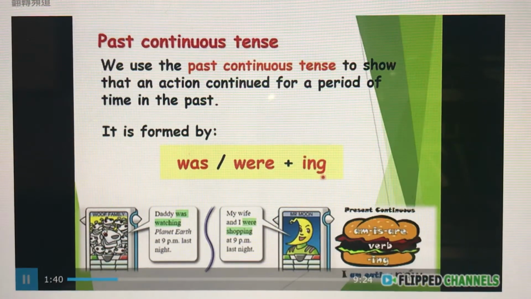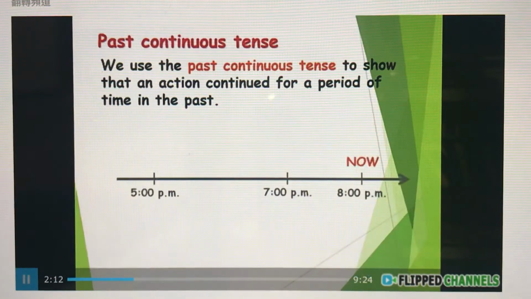If we take a look at the text we find in chapter 5, we can see these sentences. Daddy was watching Planet Earth at 9 p.m. last night. And Mr. Moon said, my wife and I were shopping at 9 p.m. last night. So these two are examples of using past continuous tense because we want to show that these actions continued for a period of time in the past.